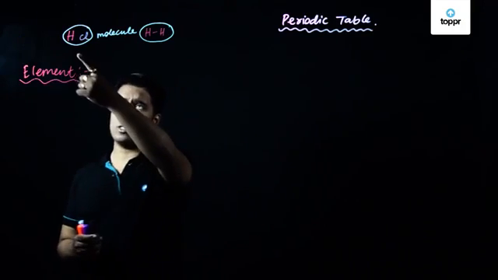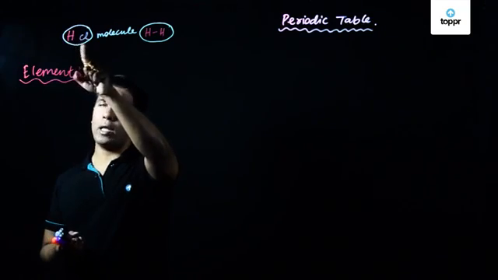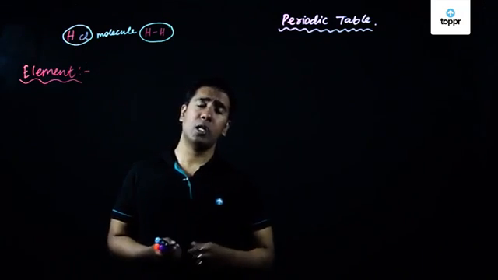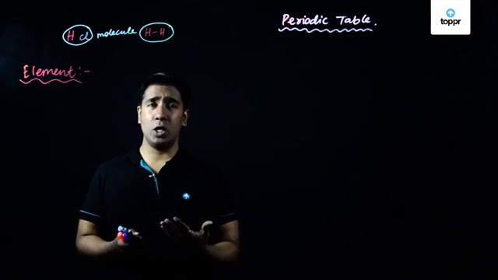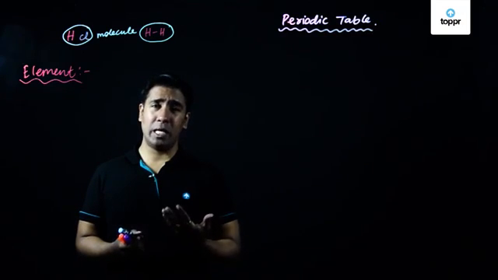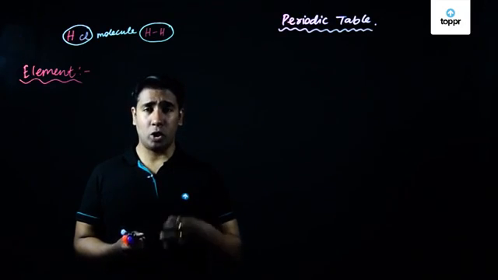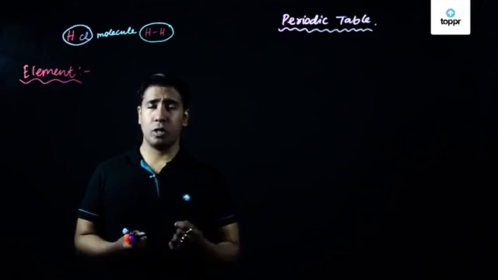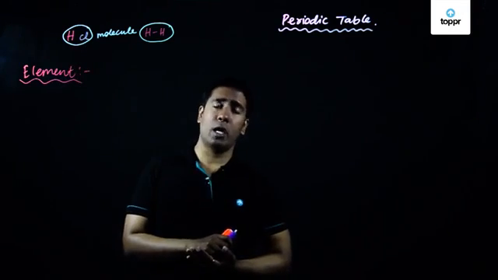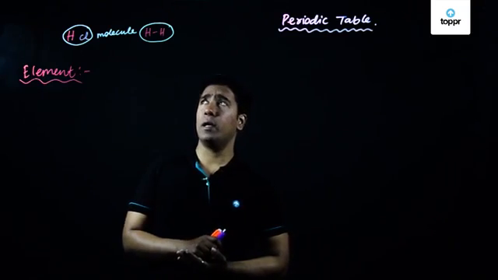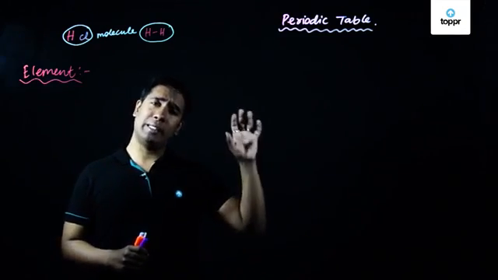Now, a situation wherein we have a molecule in which more than one element is present is basically called a compound. So compounds basically contain molecules in which there is more than one element's atom, chemically bonded to each other. So hydrogen chloride is a compound. Sulfuric acid is a compound,